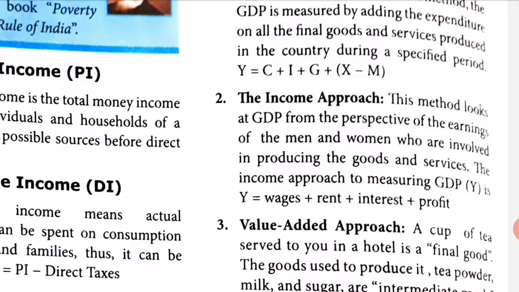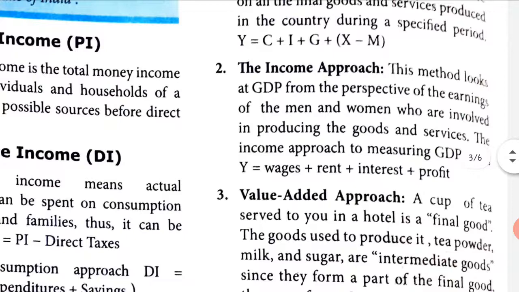The income approach to measuring GDP: Y equals wages, which is the money you pay for some work done, plus rent plus interest plus profit.